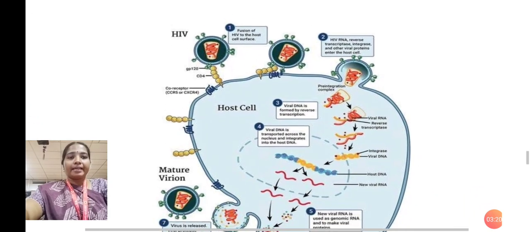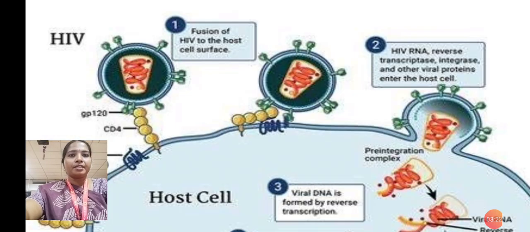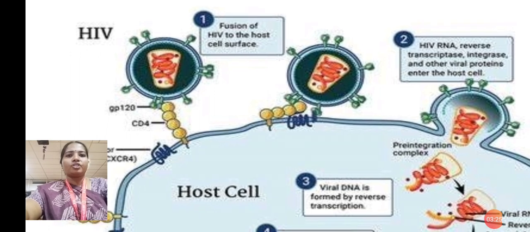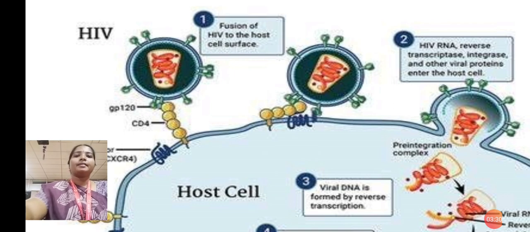Okay, what is the HIV cycle? How does it form and what is its cycle? Let's see. This is the HIV, and the fusion of HIV with the host cell surface. So what is a host cell? The blood or other fluids that transmit HIV. There are also some cell membranes, which are carriers that transmit the HIV virus to other parts of the body, which then get infected. The person infected by the HIV virus has no cure. So this is the fusion of HIV to the host cell surface.